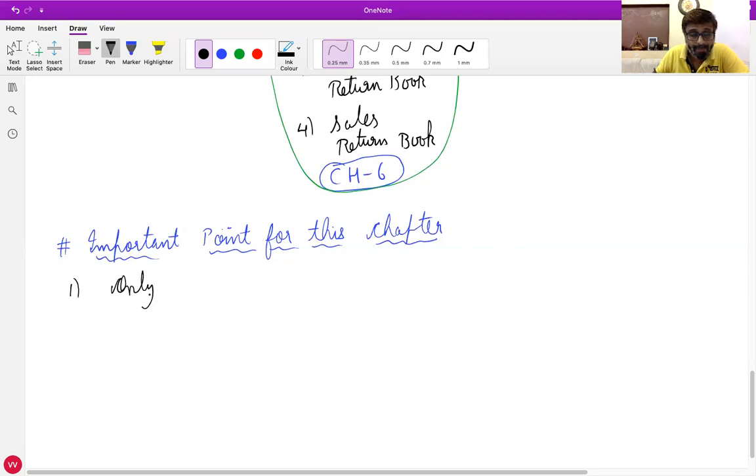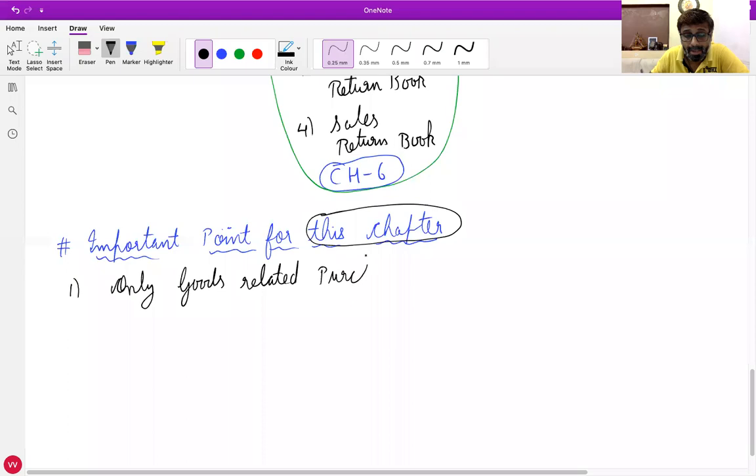Only goods. I'm talking about this chapter. Only goods-related purchases and sales will be recorded, or even purchase return and sales return. What do I mean by this?